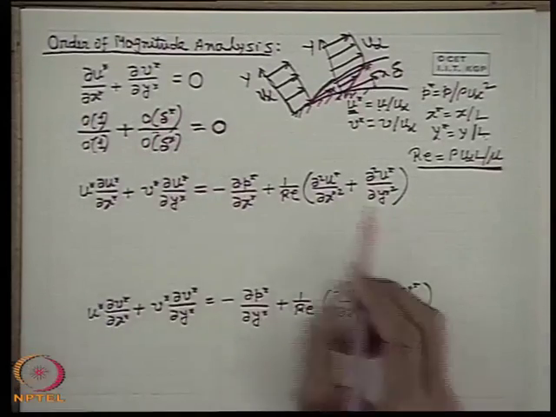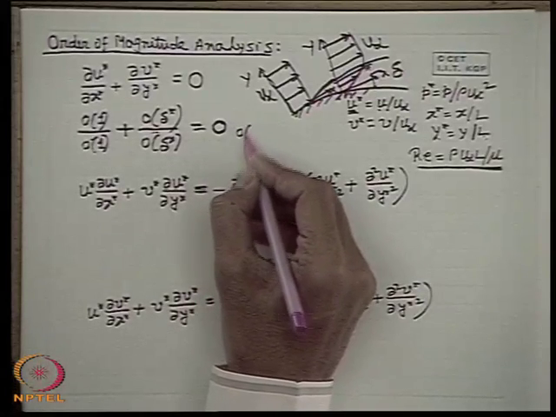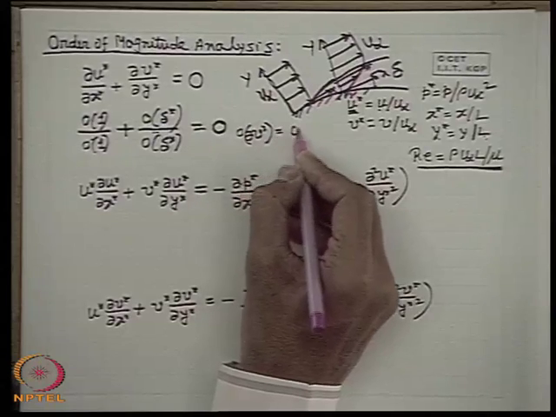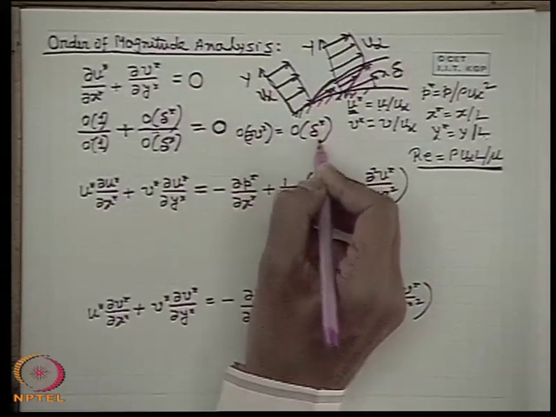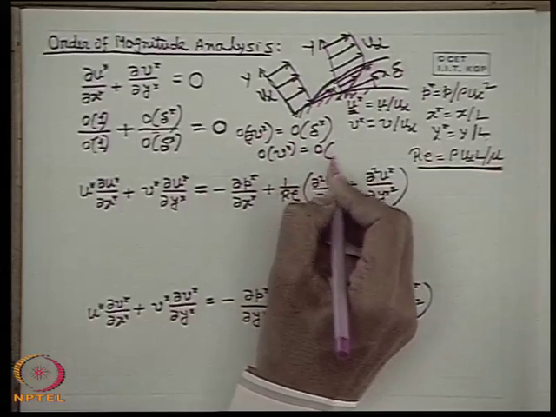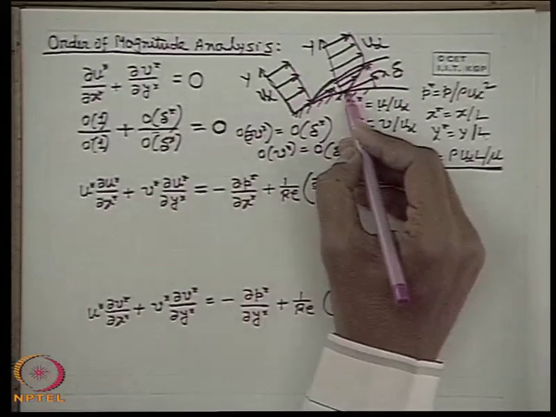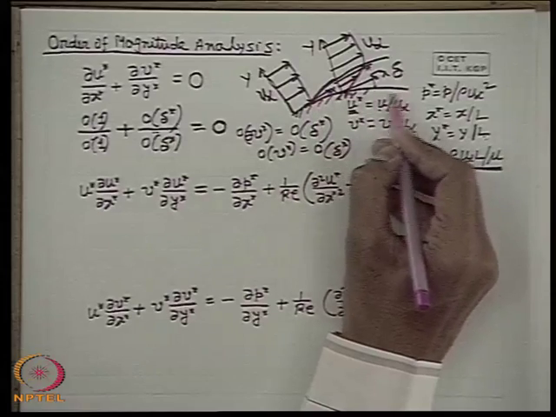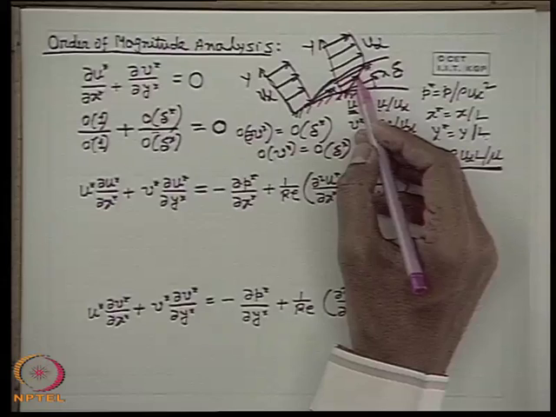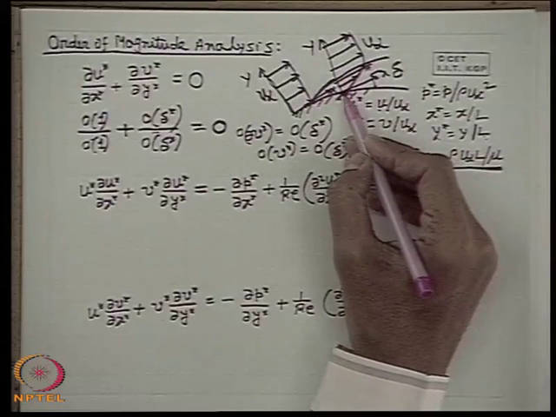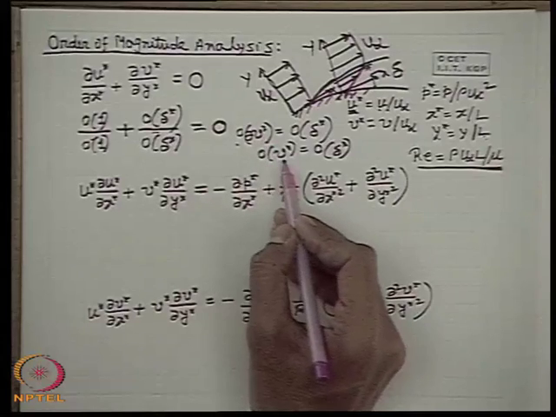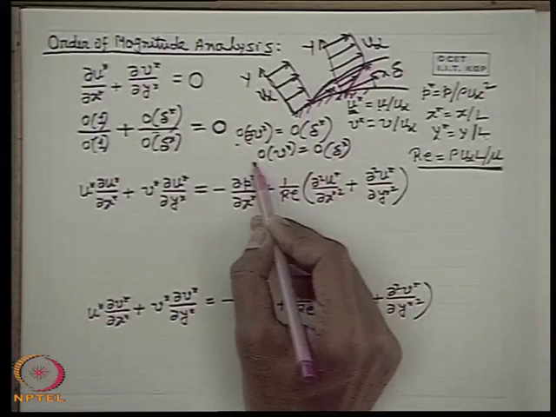So, the consequence of the continuity equation gives us that the order of del V star is equal to the order of delta star. And the order of del V star means the order of V star. Why? This is because the velocity is 0 in the flow field at the solid boundary. So, the order of any change in the velocity will be the order of the velocity itself, because the velocity changes from a value 0. Therefore, the order of delta V star will be equal to the order of V star, and that becomes equal to the order of delta star.